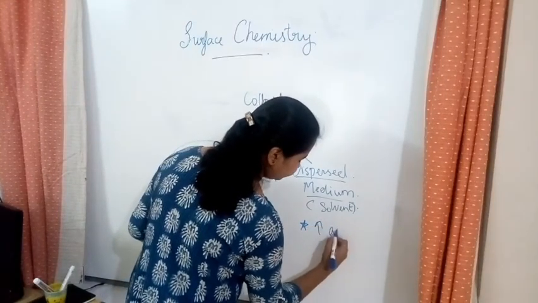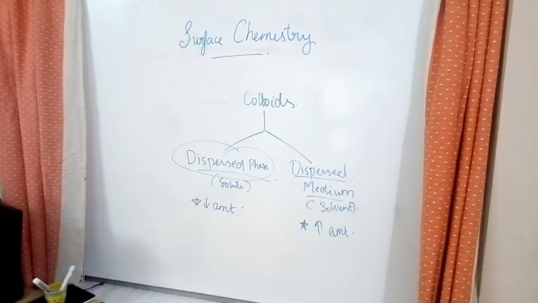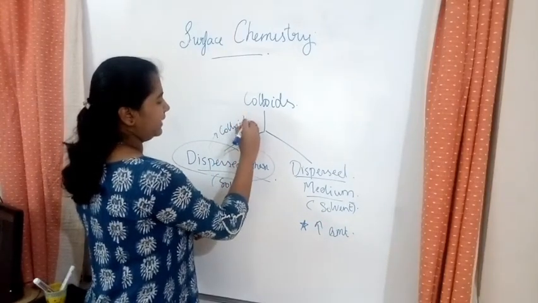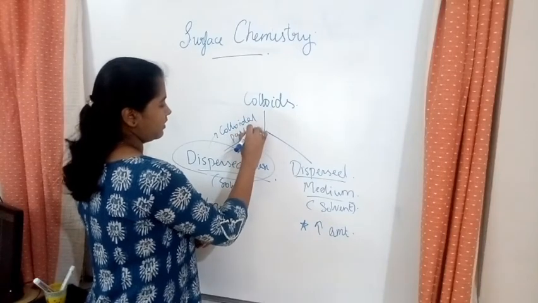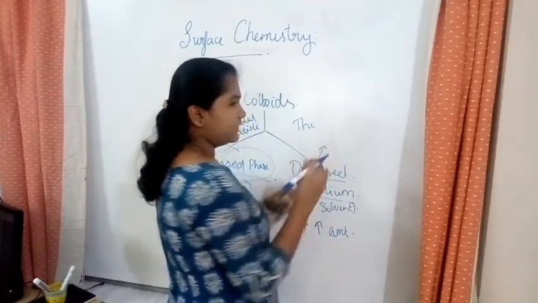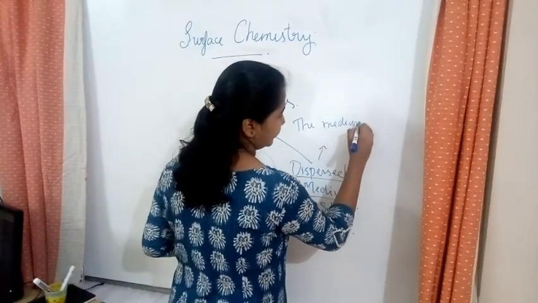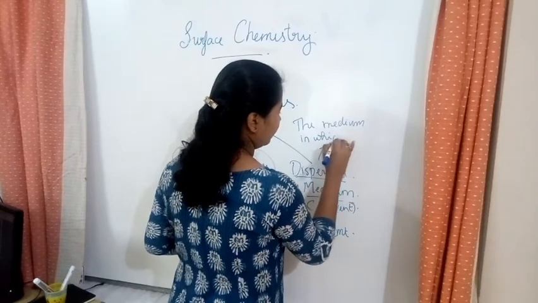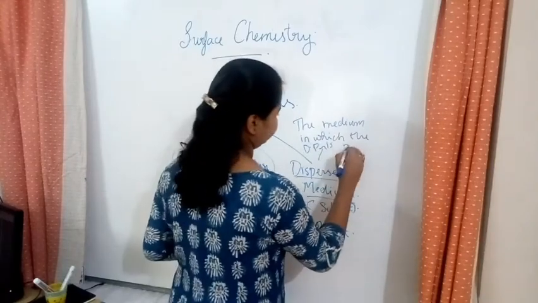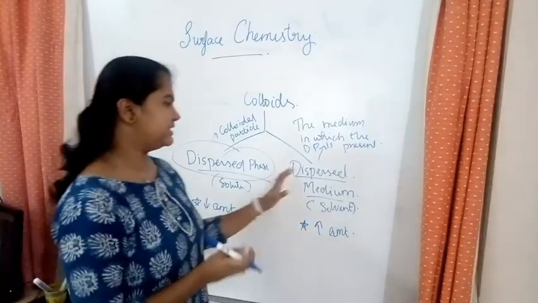The dispersed phase is the colloidal particles, and the dispersion medium is the medium in which the dispersed phase is present, or the colloidal particles are dispersed.